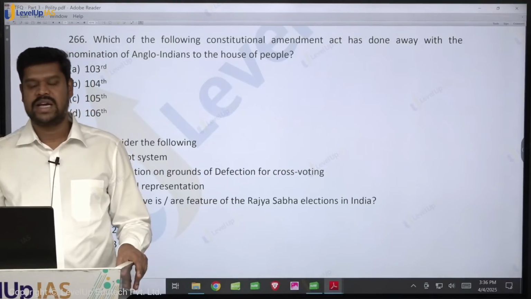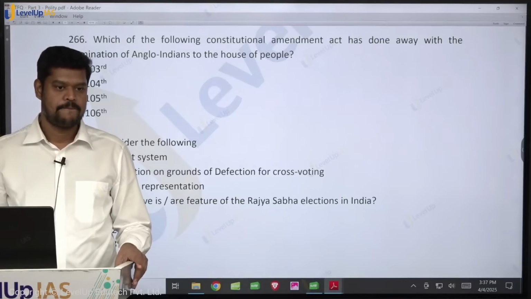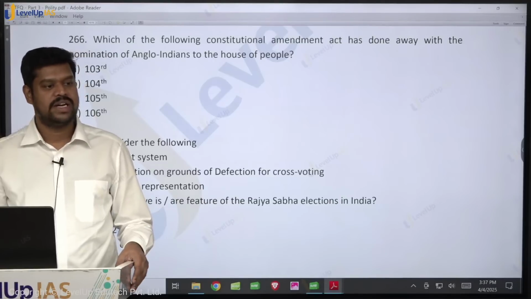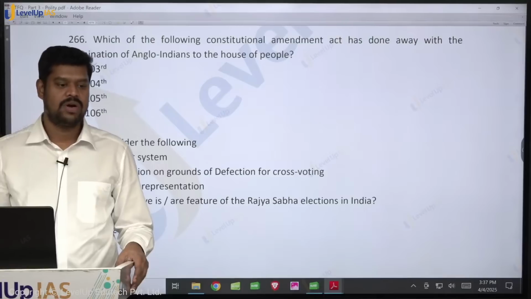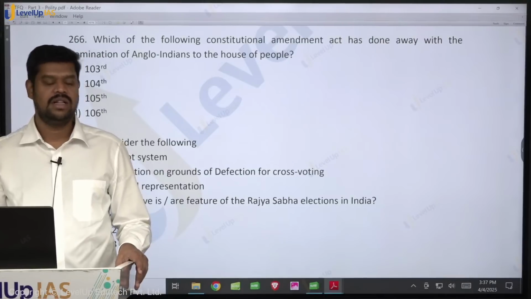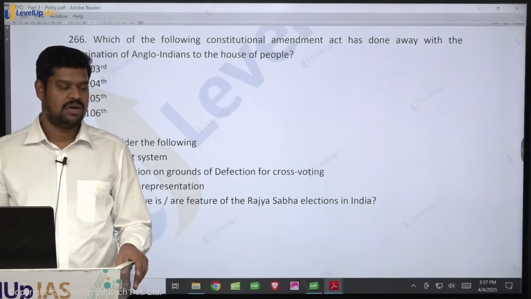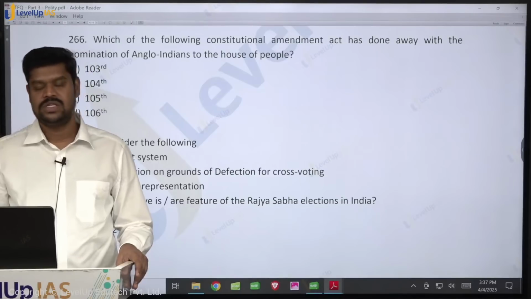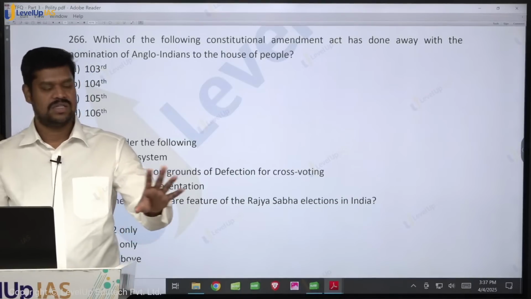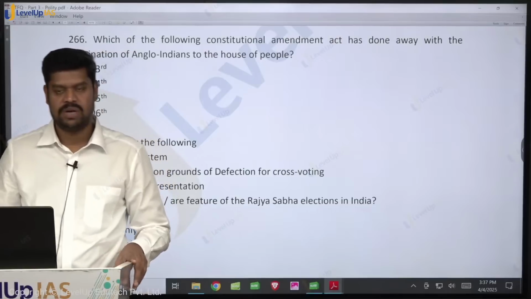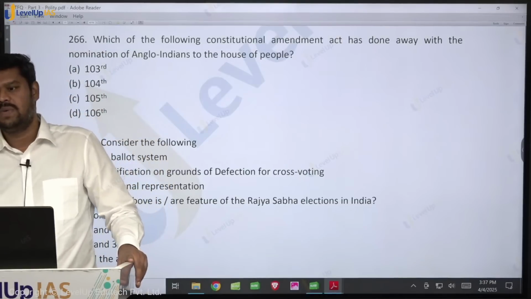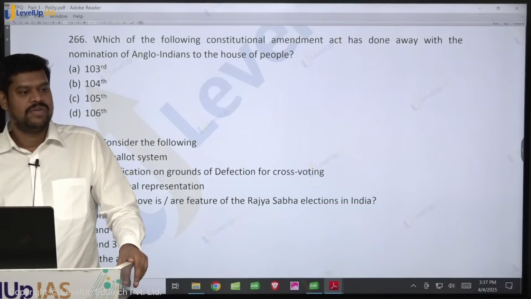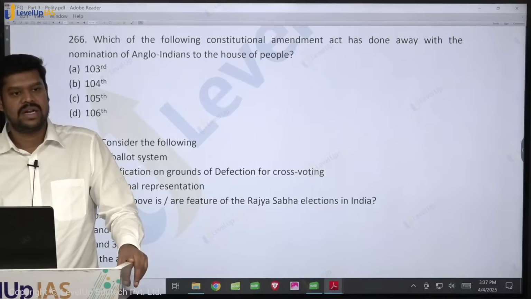What about the 102nd Constitutional Amendment Act? They have given constitutional status to the National Commission for Backward Classes, inserting Article 338B and also 342A. Articles are not important, at least try to remember the constitutional amendment. In the 103rd Constitutional Amendment Act, they have given EWS reservation, inserting Article 15 Clause 6 and Article 16 Clause 6.